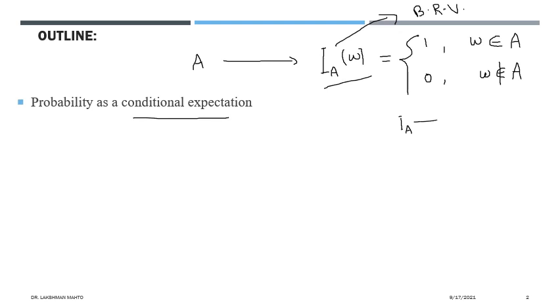What would be the corresponding probability mass function P of I_A? Just try to think over it and try to answer. Otherwise, I will ask any of you.